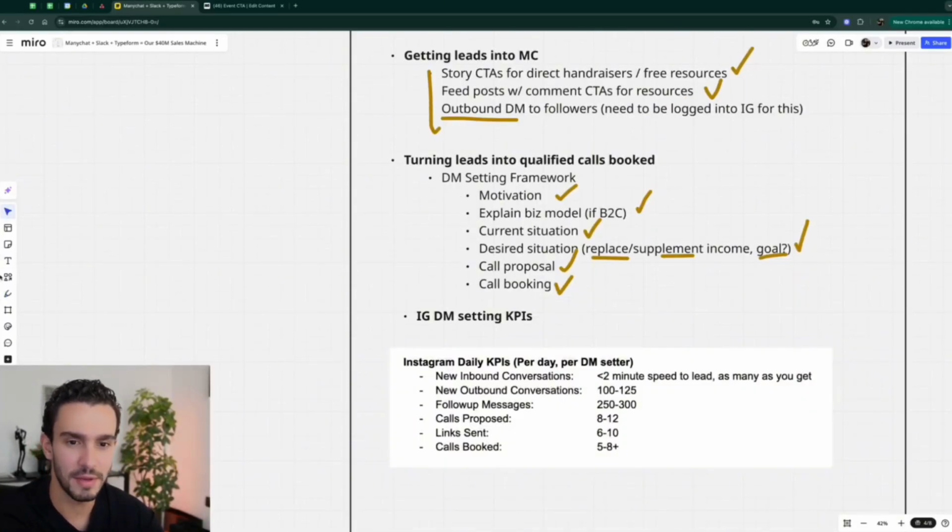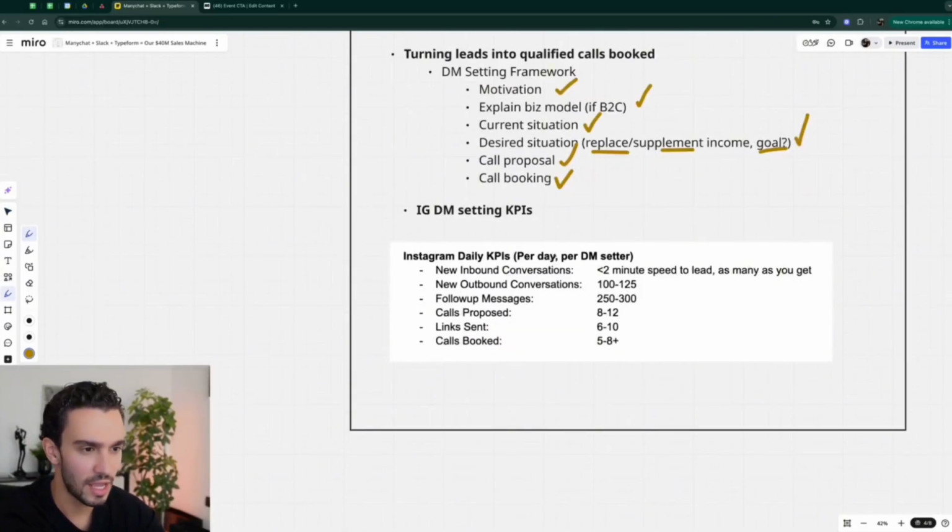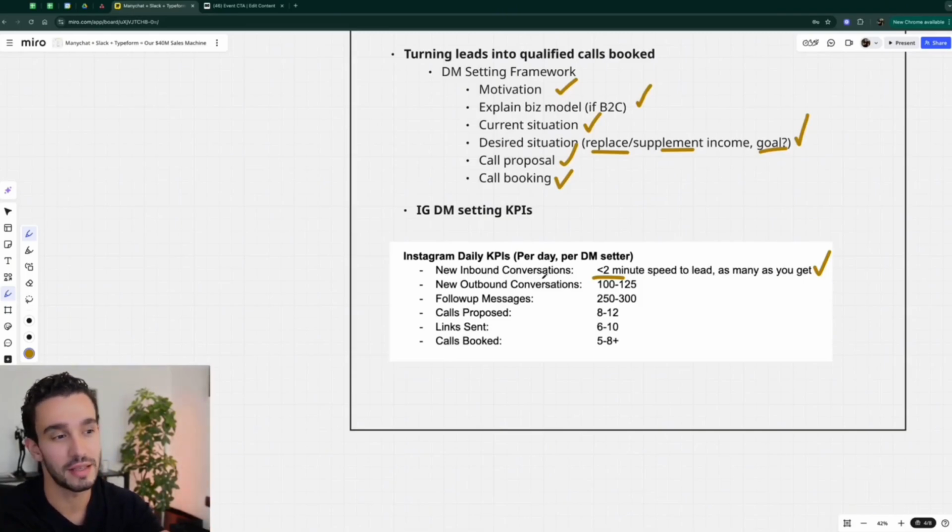Now, as far as the KPIs, just to quickly cover this with you as well, you have your Instagram daily KPIs. This is typically per day per DM setter. So while they're supposed to be active during their shift, we're looking for less than 2 to 3 minutes speed to lead on obviously as many new inbound conversations as they might get on a daily basis, as that's not something that they directly control. When it comes to outbound conversations, we want to do 100 to 125. Sometimes we push it up to 150 for every DM setter.